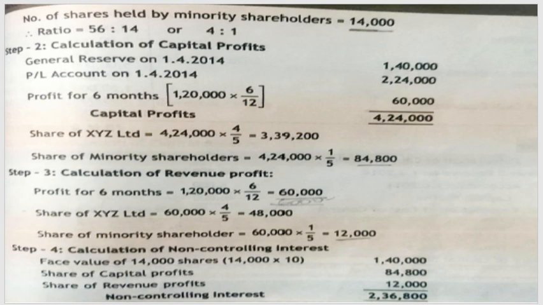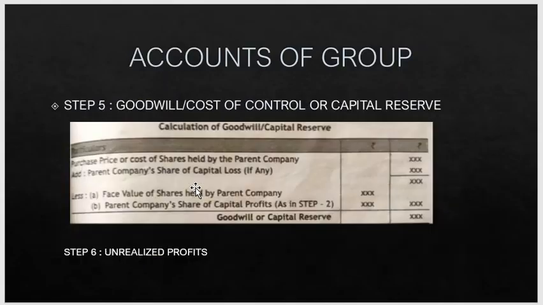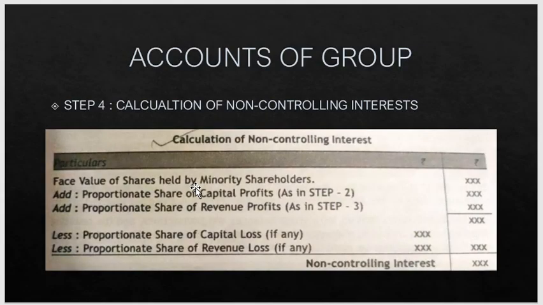So the next step is calculation of non-controlling interest. To calculate it, let us get into the format given in the question. In the non-controlling interest format, we take the face value of shares held by minority shareholders and add the profits, both capital profit and revenue profit.